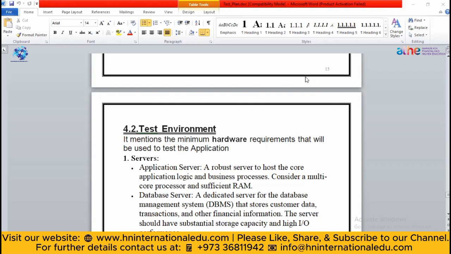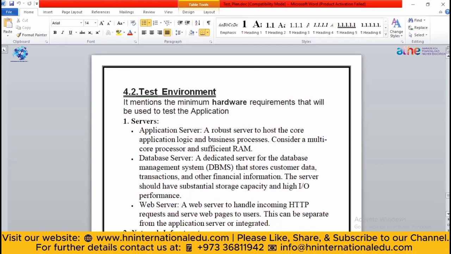So a database server can store all of that, including transactions and your financial information. So during this testing environment, you will check whether my database server has the capacity to store that user data or not.